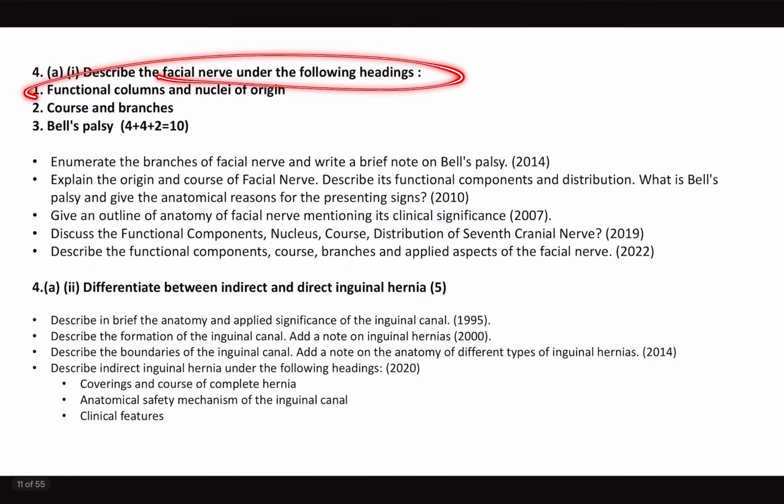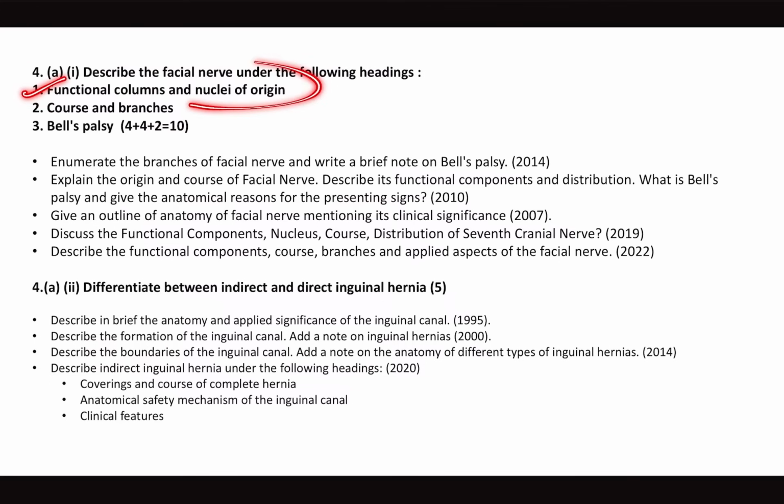Now facial nerve, yes. If you want to pick one nerve in cranial nerves, it is facial nerve, and you're so lucky that they have asked the facial nerve, because in the video course I did discuss a lot of new nerves also and functional components of all nerves. I have recorded 1.5 hours of video just to give you an extra idea, because last year there was a surprise from cranial nerves. Because they went with a basic nerve this time, they might surprise you with altogether a new cranial nerve, or more in the lines of functional columns and components.